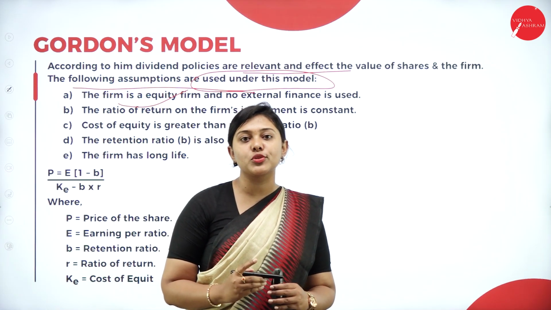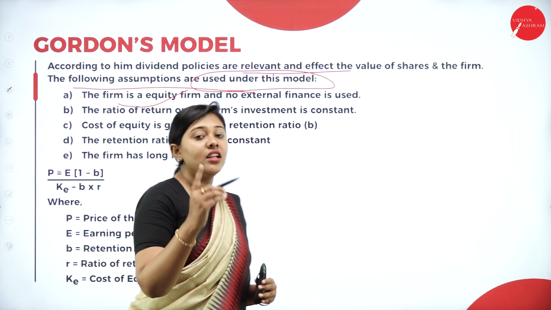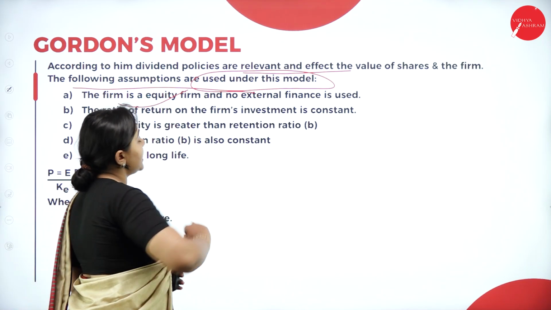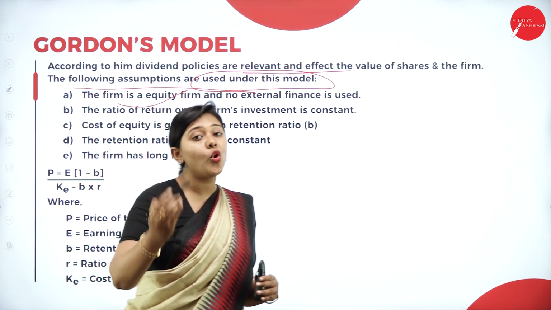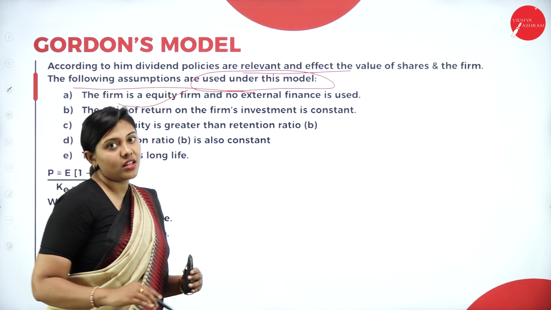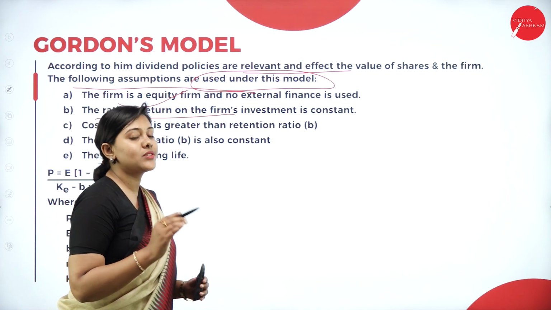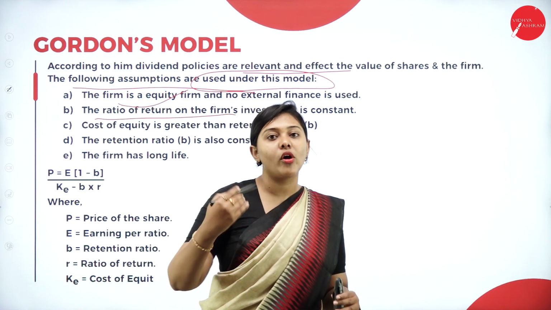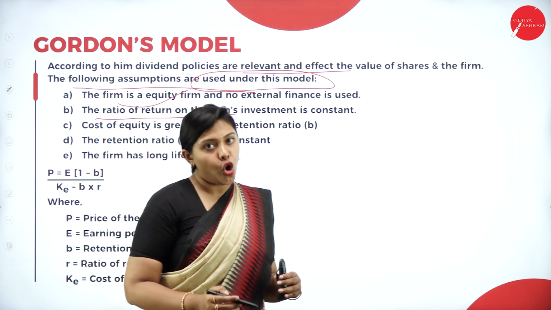The firm is using only one source of finance, that is equity finance, so no other external finances are being used. The ratio of return on the firm's investment is constant. Whatever the return that is coming, it is assumed to be constant.